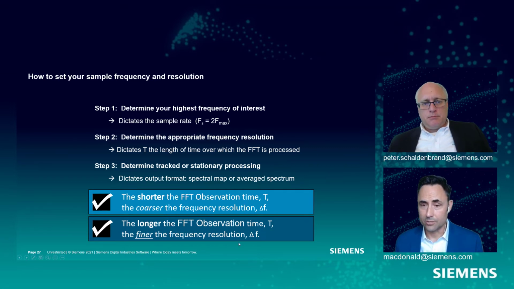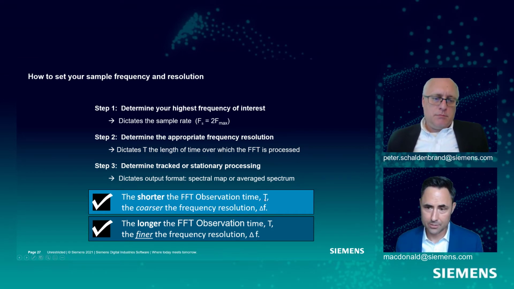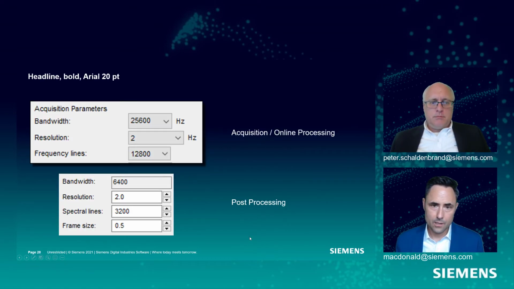Okay. But ultimately, the thing we need to write home about is the shorter the FFT observation time, this capital T, the coarser my delta F is. And the inverse will also be true. If I use a long T here, I'll get a very fine delta F. So in acquisition or online processing, we have these bandwidth, resolution, and frequency lines. I'm going to set my bandwidth and my resolution. Frequency lines will take care of itself.